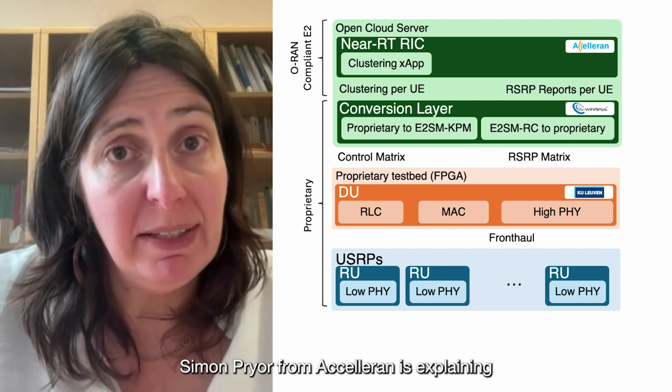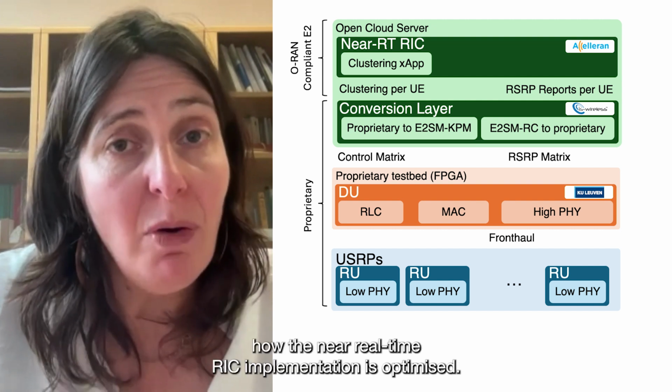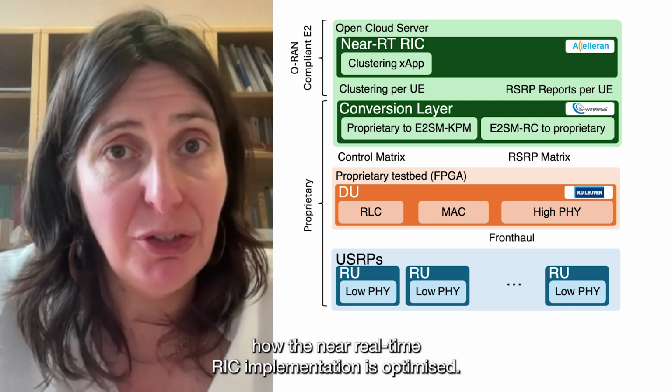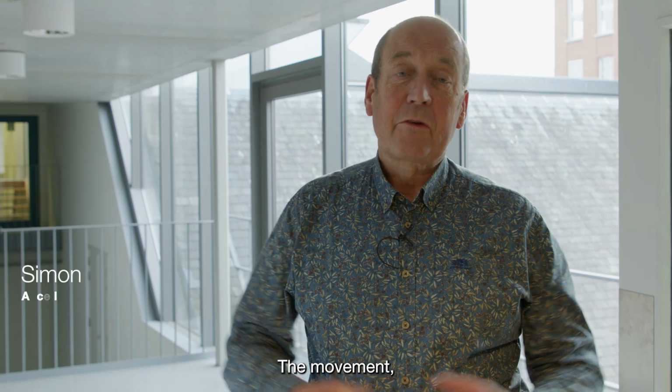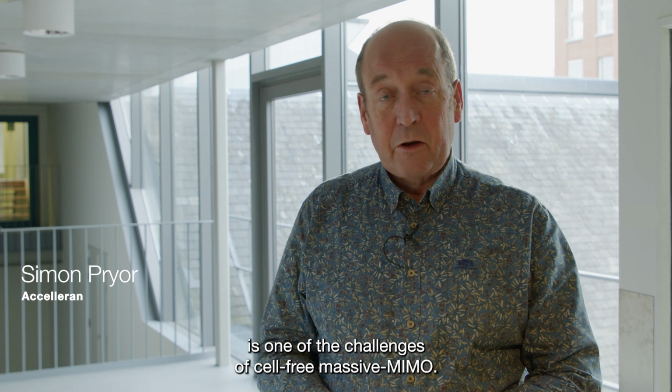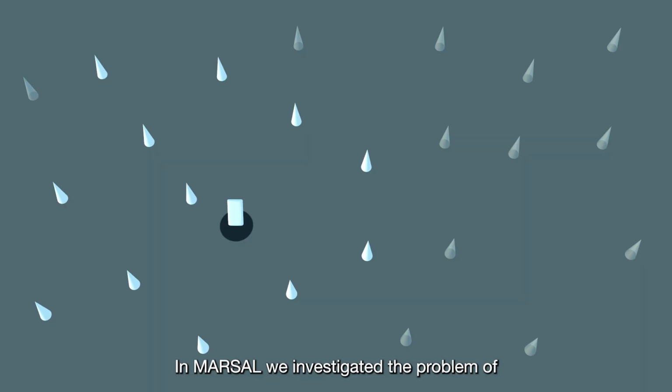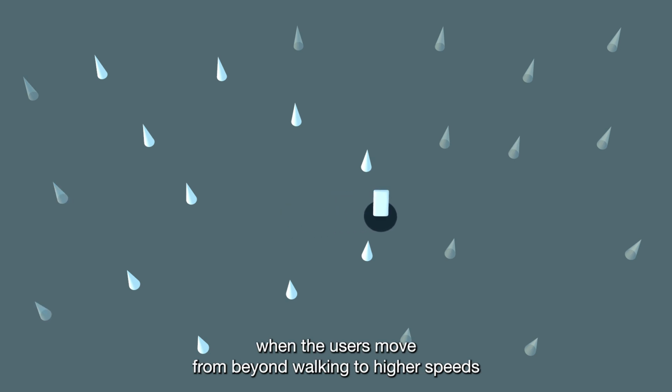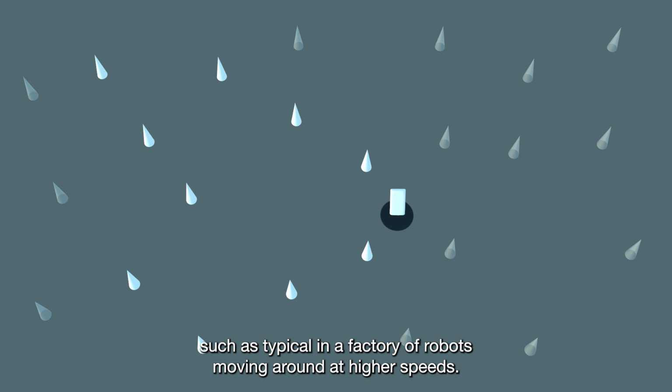Simon Pryor from Acceleron is explaining how the near real-time RIC implementation is optimized. The movement or the mobility of the user equipment is one of the challenges of cell-free massive MIMO. In MARSAL, we investigated the problem of when the users move from walking speed to higher speeds, such as is typical in a factory with robots moving around at higher speeds.